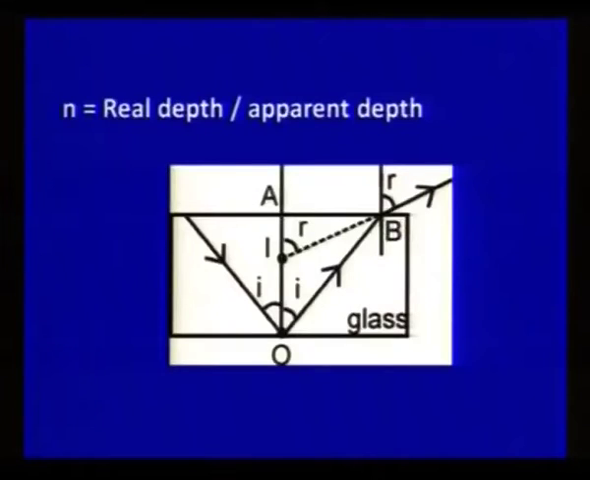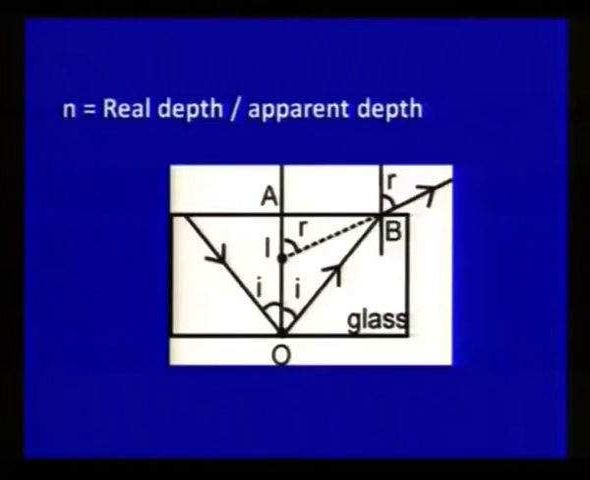Now, you can see in this diagram O is the object, its image is formed at I, and we can see that object O is appearing at I. So, AO is the real depth of the object and AI is the apparent depth of the object, and the relation between them is that refractive index is equal to real depth divided by apparent depth.